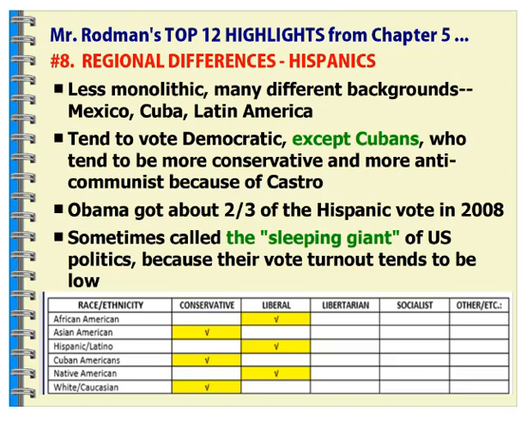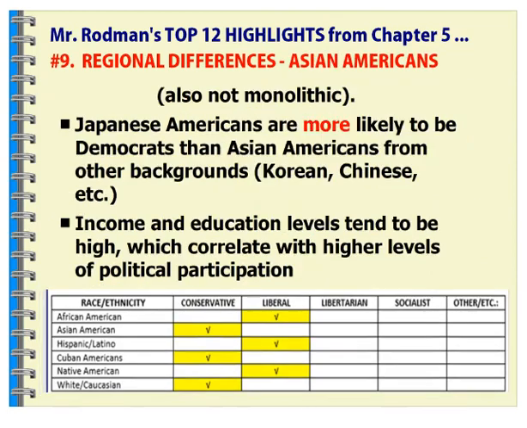Hispanics, as I mentioned, tend to vote Democratic. The exception to that is Cuban Americans. They tend to vote more conservatively. President Obama got two-thirds of the Hispanic vote in 2008. We call them the sleeping giant because the turnout tends to be low. Hillary Clinton did tend to get more of the vote there, but a significant number, I believe something like 28% of Hispanic voters, did turn out for President Trump in the 2016 election.